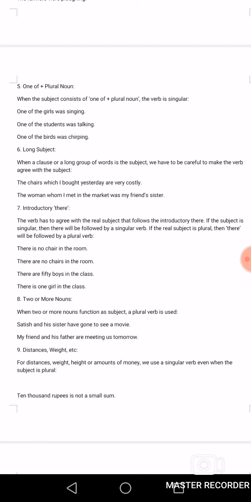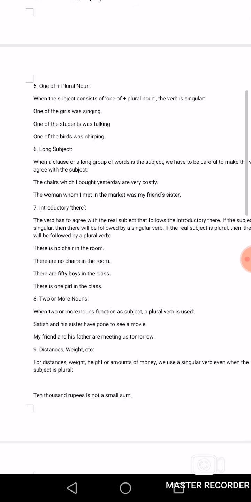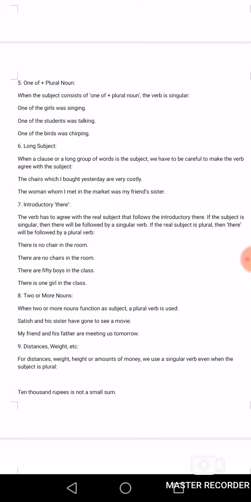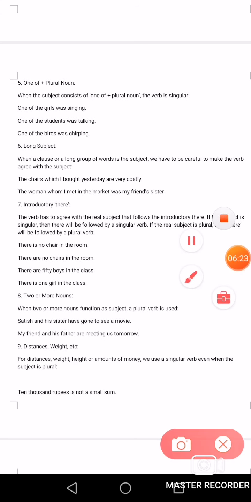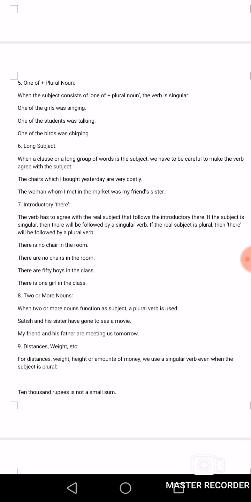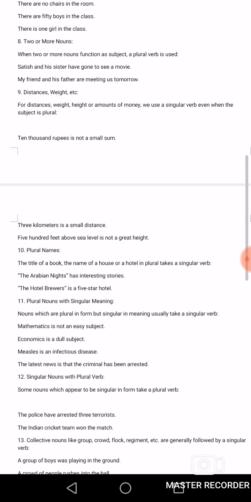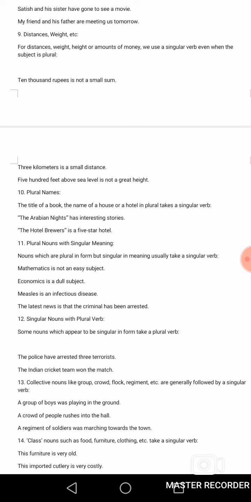Next sentence: my friend and his father are meeting us tomorrow. My friend and his father are meeting us tomorrow. Now it's clear.